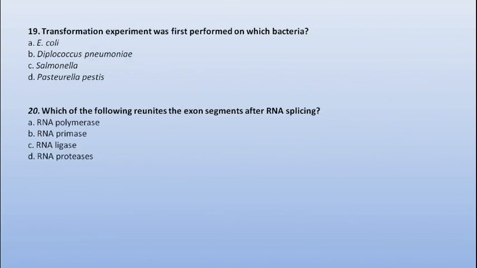Next question. Transformation experiment was first performed on which bacteria? E. coli, Diplococcus pneumoniae, Salmonella, or Pasteurella pestis. So the correct option is option number B, Diplococcus pneumoniae.